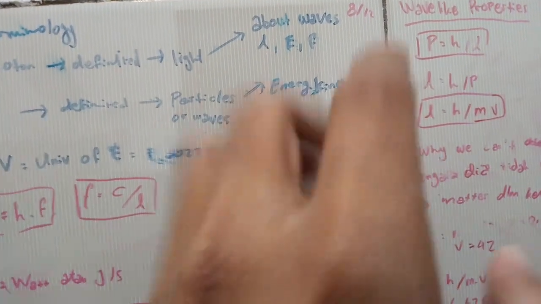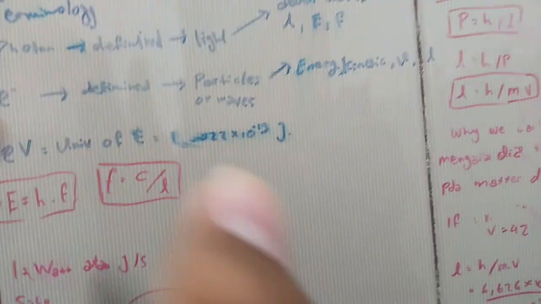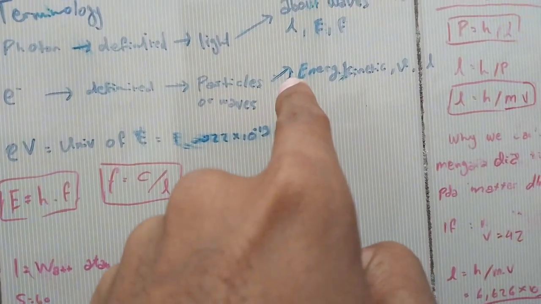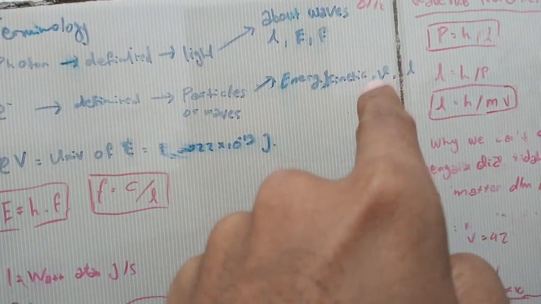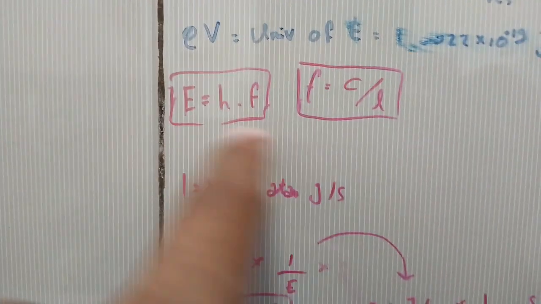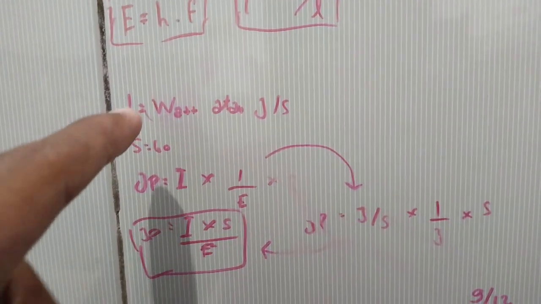Lambda, or wavelength, applies only when the electron behaves as a wave, not a particle. Particles are defined by kinetic energy or speed.